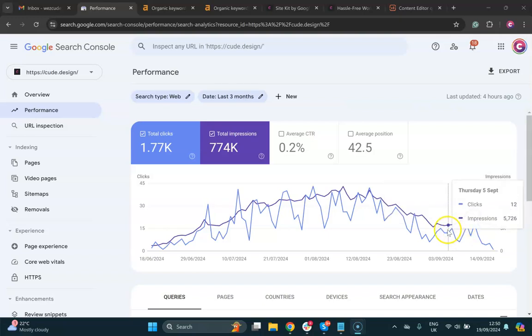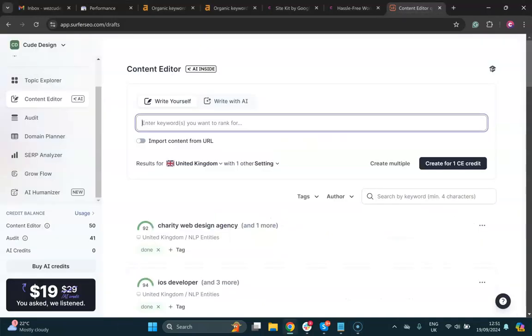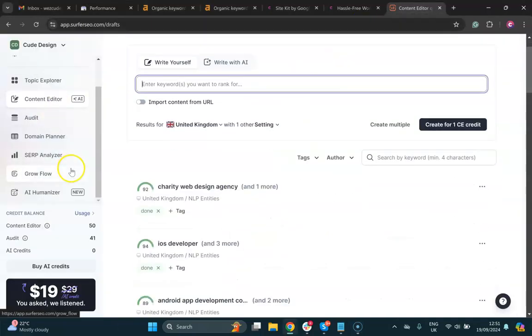During this period we started using the Surfer SEO AI Humanizer to analyze the pages we had created, which were coming back as AI created because we used ChatGPT with Surfer SEO. So we used AI Humanizer to work on the pages, and you'll see here we got pretty good scores.